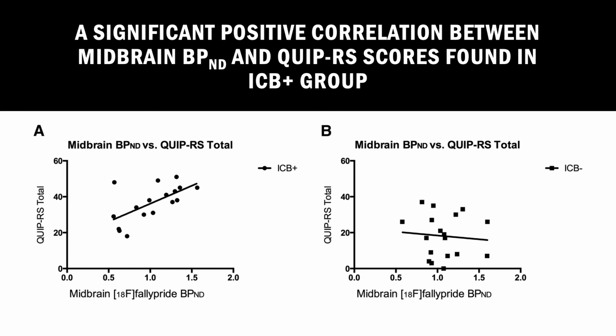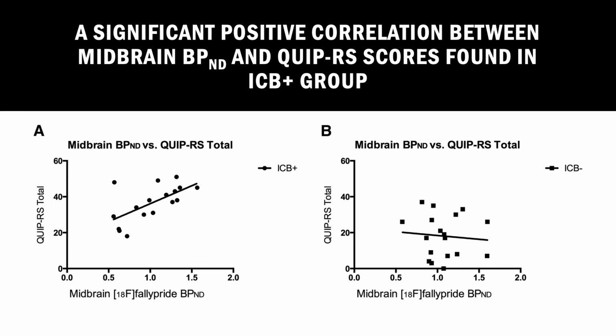Increased dopamine release in this area has also been reported during visual cues relating to ICBs in patients with ICBs. This suggests that the neurological presentation of impulsivity in young, healthy humans and Parkinson's patients with ICBs share a common association with increased dopamine release in the ventral striatum. In healthy individuals, there is a negative correlation between midbrain D2/3 receptor binding and impulsivity, which makes a positive correlation between midbrain receptor binding and QIP-RS scores in Parkinson's patients unexpected.